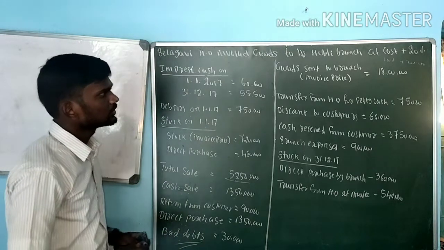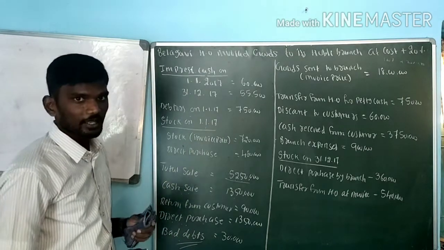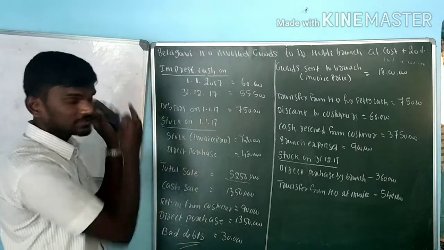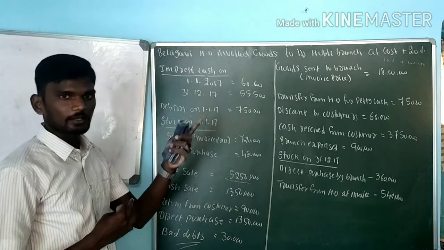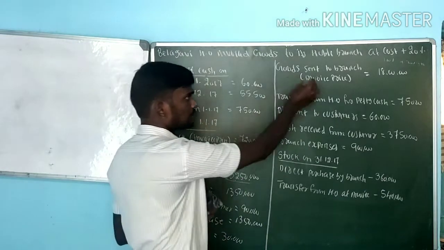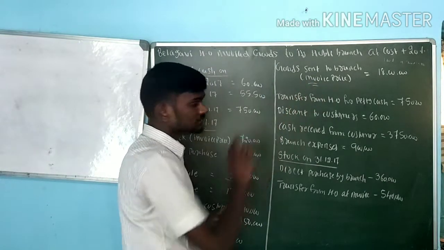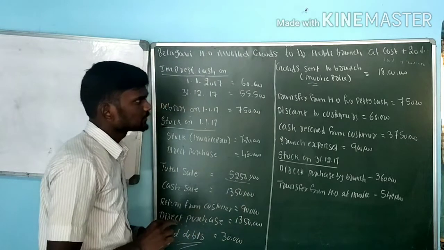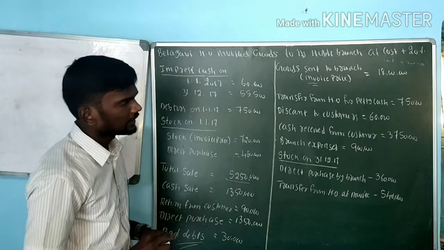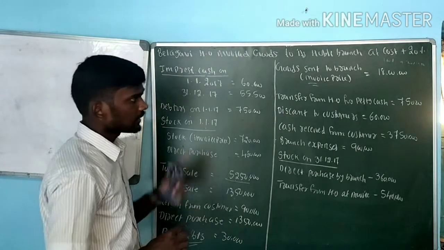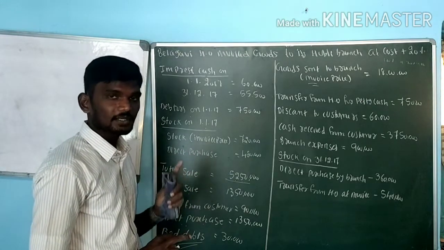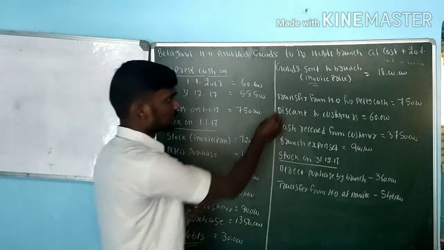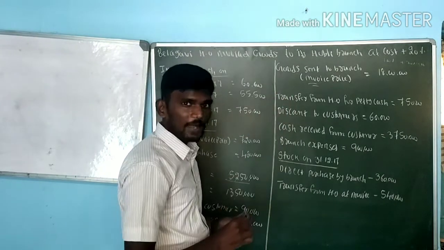Next one, goods sent to branch 18 lakh. Goods sent to branch, that is debit side. If any kind of goods returned by branch, credit. Any kind of goods sent to branch, debit. This is at invoice price. Next one, transfer from head office for petty cash 75,000. This is a kind of expense. Any kind of expenses, debit side, to bank account.